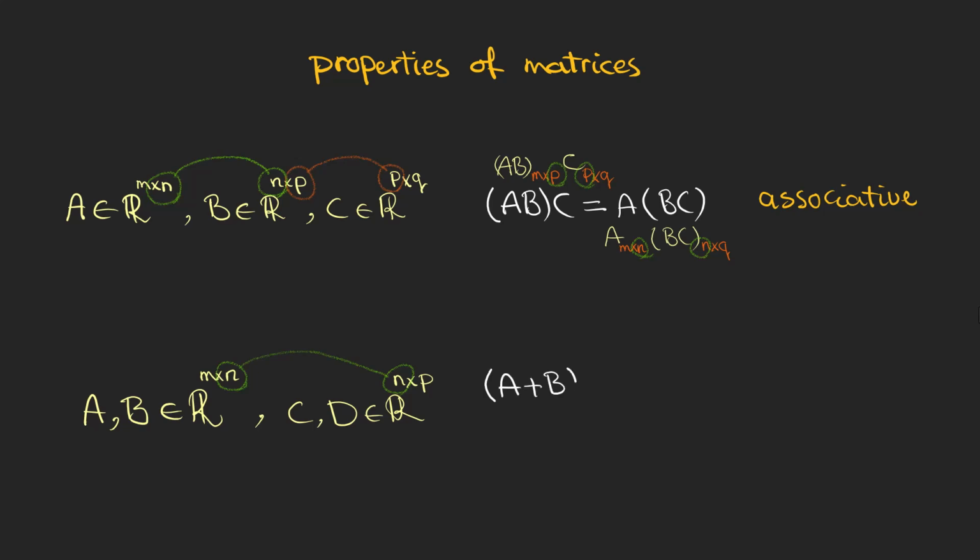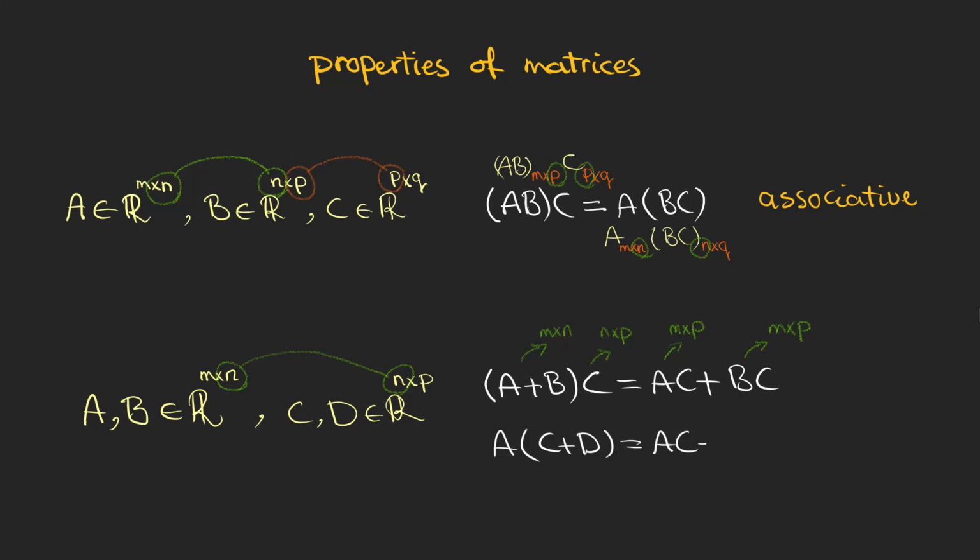We can also add A and B and then multiply with C, or similarly multiply them with C and then add them. We can also write the same thing for the addition of C and D. Again, with matrix multiplication, we have to pay attention to the dimensions. This property shows that matrix multiplication is distributive over addition.